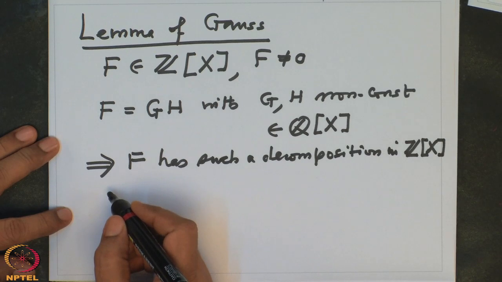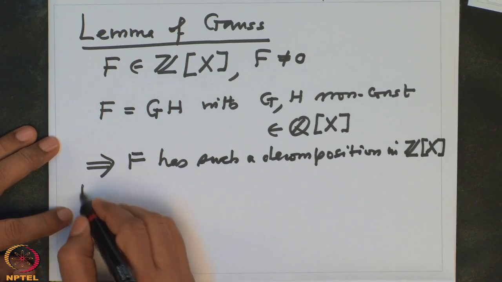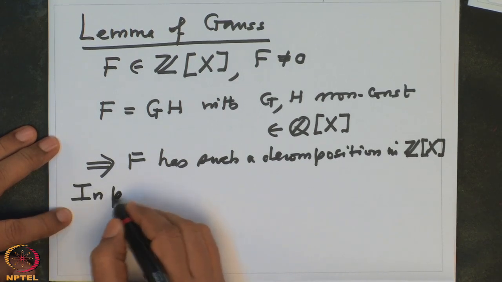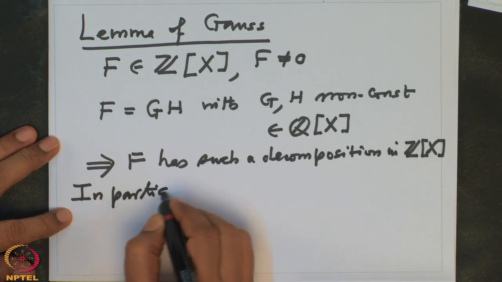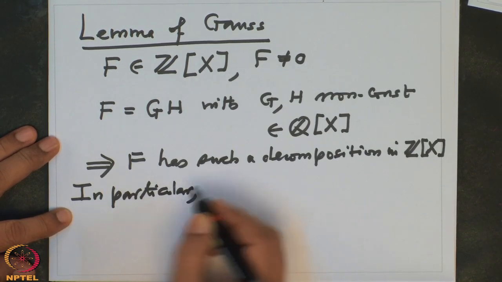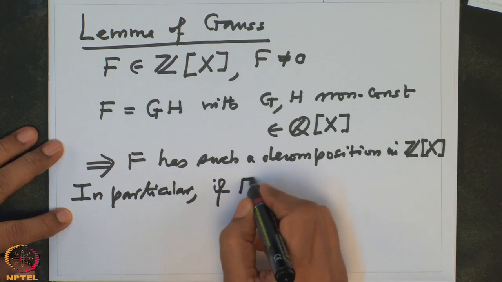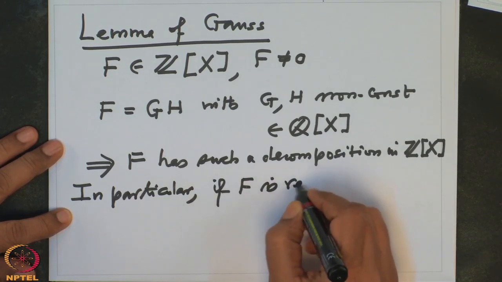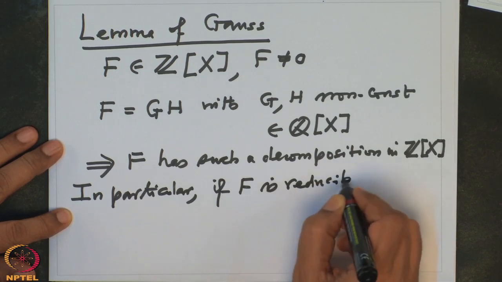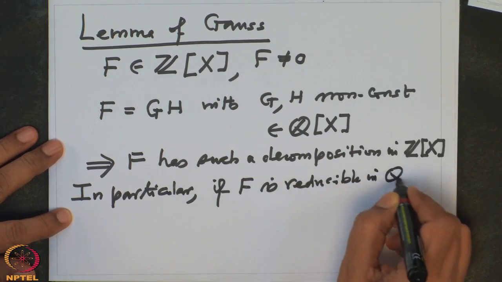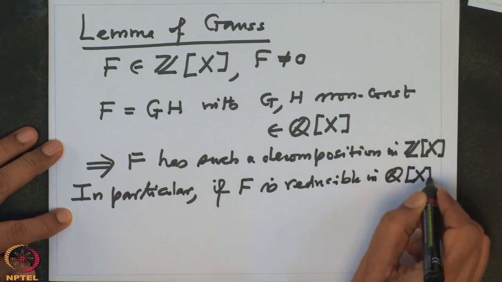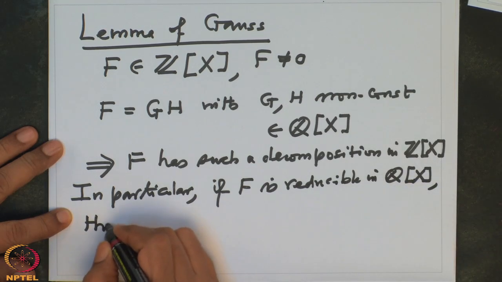So that means, in particular, if f is reducible in Q[x], then it is reducible in Z[x] also.